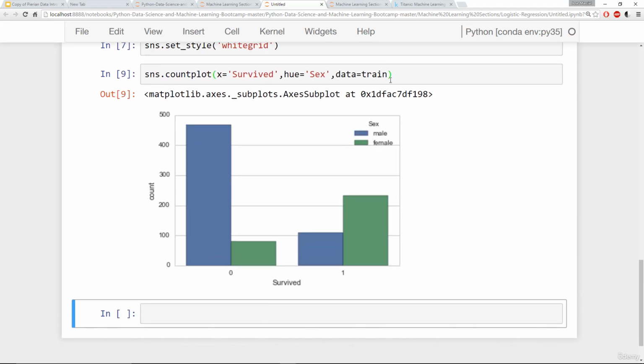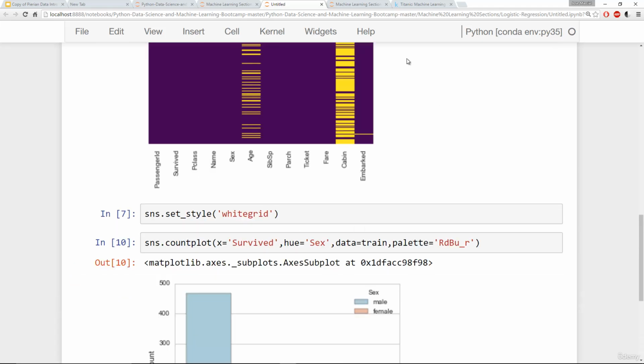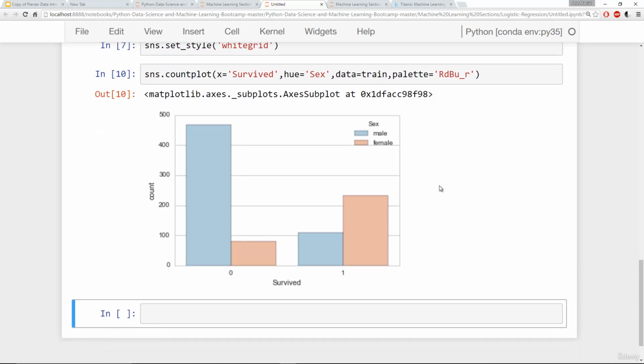Okay, and I'm going to add a palette argument to make this a little easier to see. I'm going to do RdBu underscore r, lowercase r. Now you don't have to do this, this is just for coloring, but that way male is blue and female is red, or a light pink color. This makes it a little easier to read.